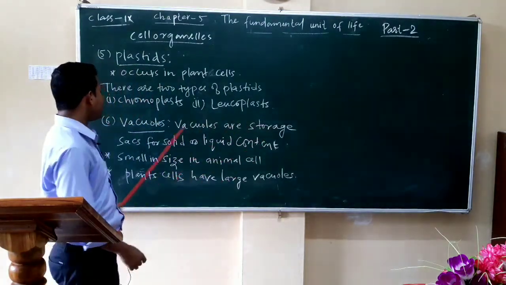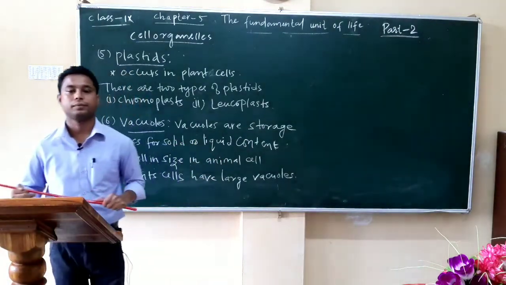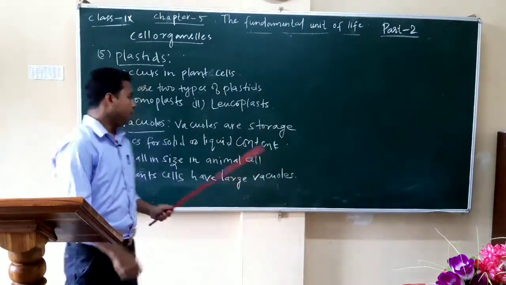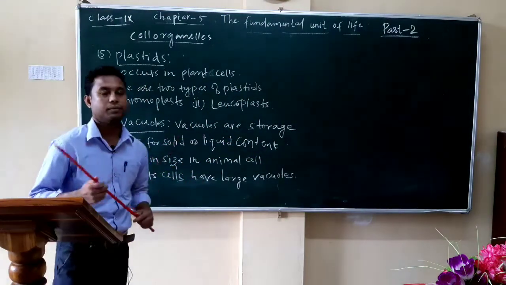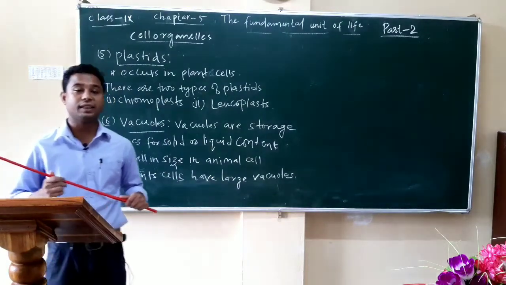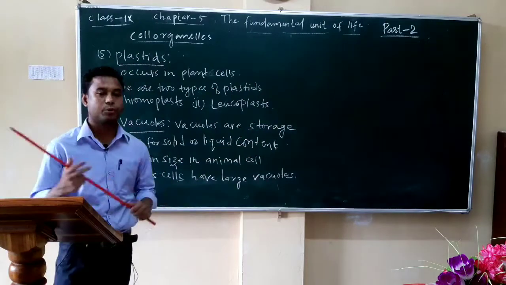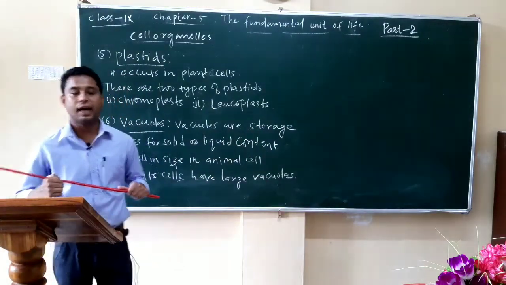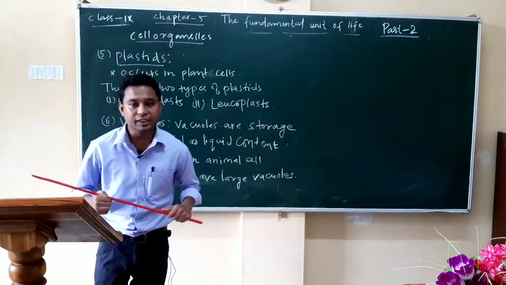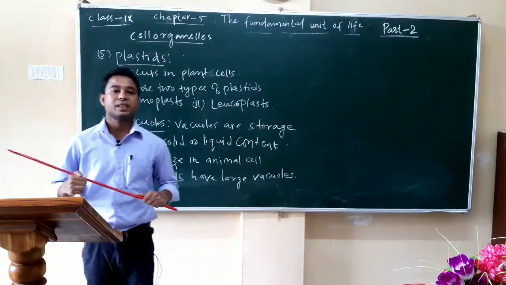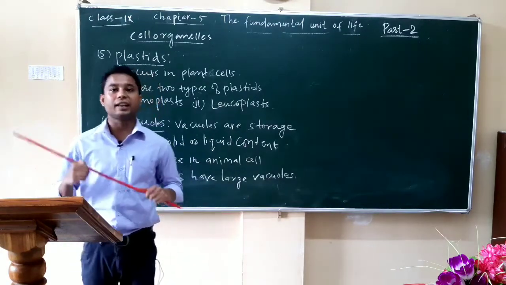Vacuoles are storage sacs for solid or liquid content. Clear? Now, vacuoles are small in size in animal cells, but plant cells have large vacuoles. Now, in plant cells, the vacuoles are full of cell sap and provide turgidity and rigidity to the cell.